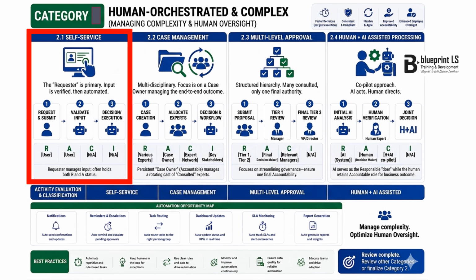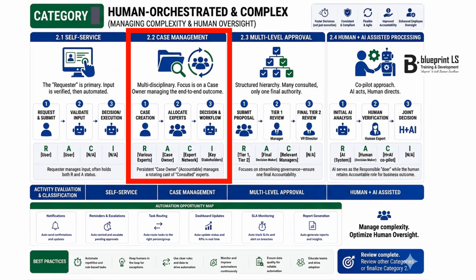Let us begin our tour on the far left with self service. We visually designed this with a prominent workstation icon to show that the requester is the primary actor driving the sequence. The workflow maps out an entry point where an individual initiates a request, the input is validated, and execution occurs. But notice the critical RACI layout directly beneath the steps. R points to the user and A points to the user. The individual who triggers the request is responsible for typing the data correctly and is personally accountable for the request itself, while the system merely acts as a passive automated clearinghouse.